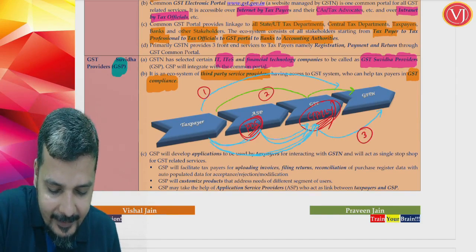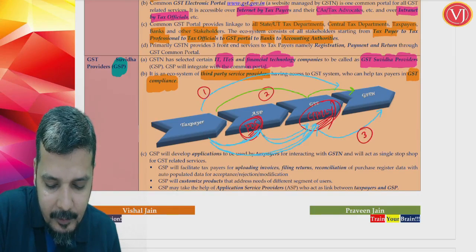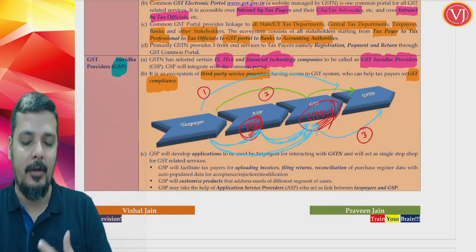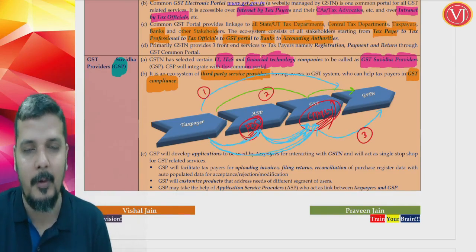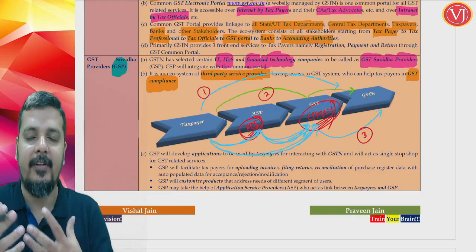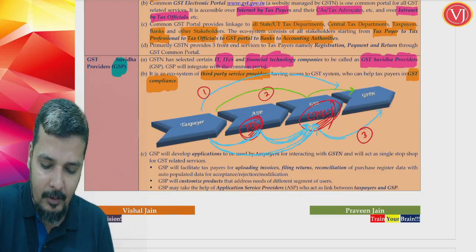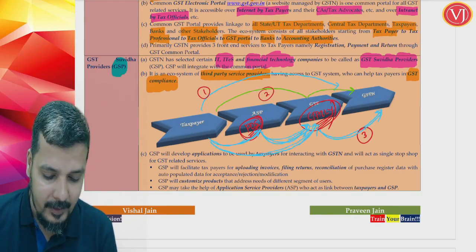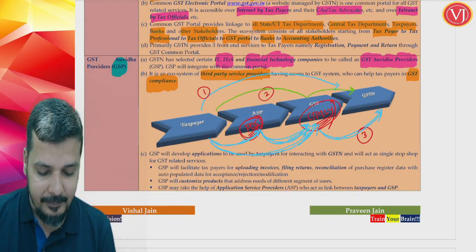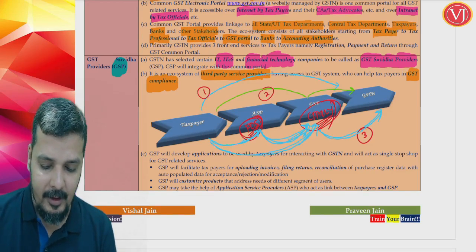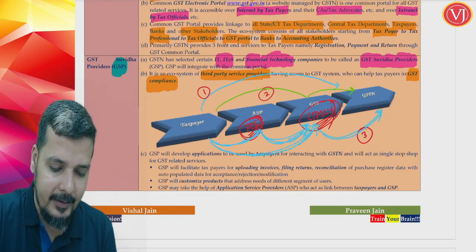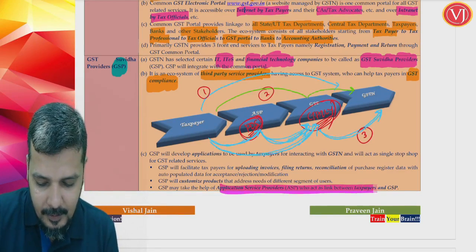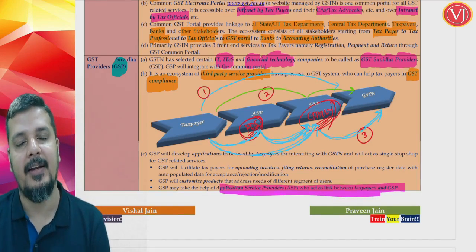Few details, say like sales, will be entered in the application service provider, which will be further communicated automatically, one software talking to other software in the GST Suvidha provider, and finally all the details, when they are ready in Tally, will talk to the GST network. Now what is the beauty of this application service provider? The application service provider is making your job simple, acting as a link between the taxpayer and the GST Suvidha provider.